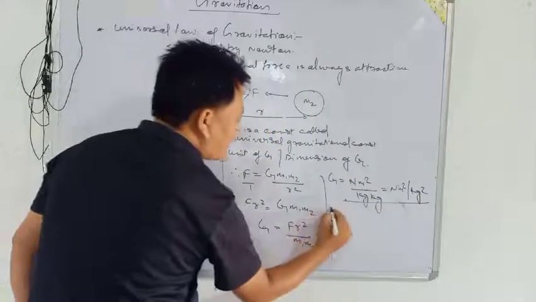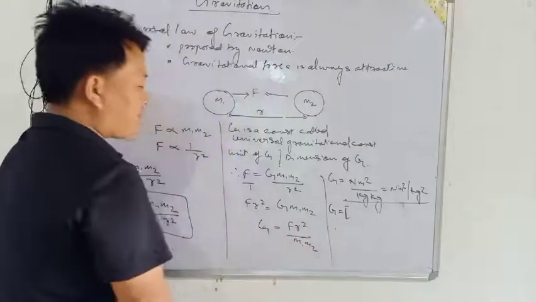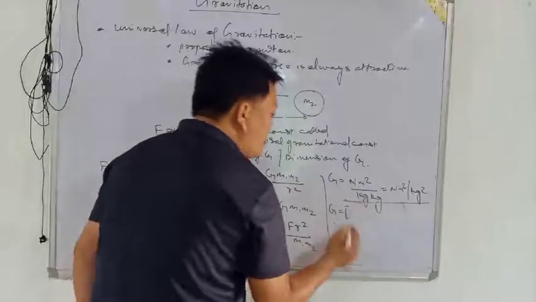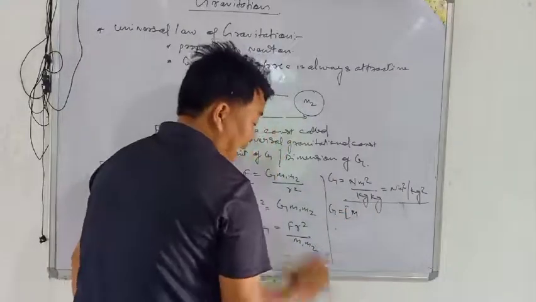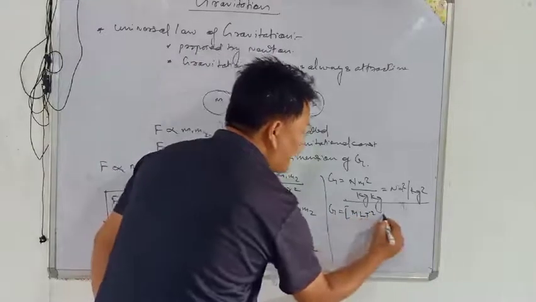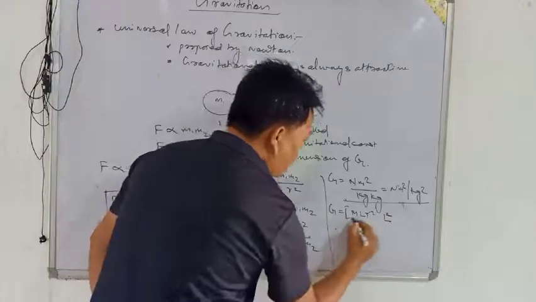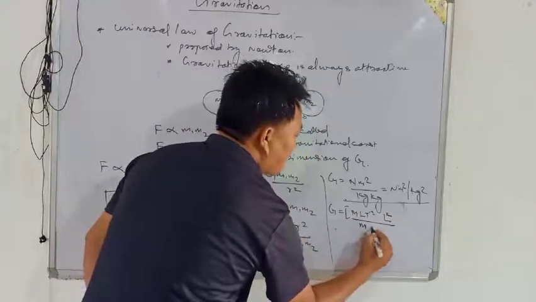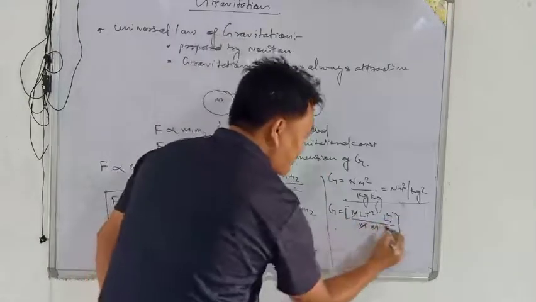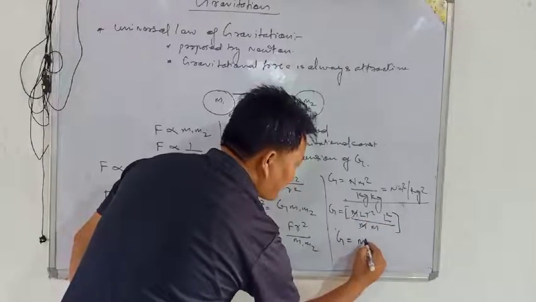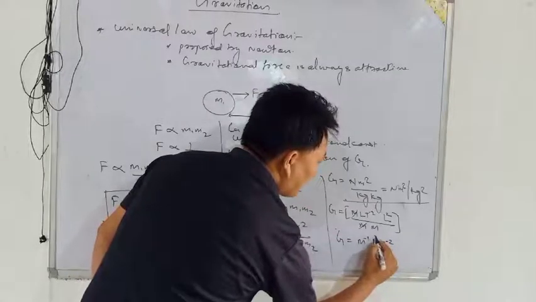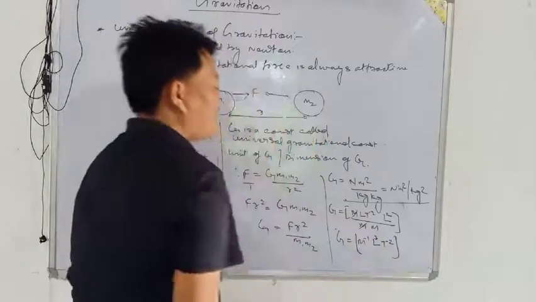Now for the dimensions of G: the dimensions of force are mass into acceleration. Mass is M, acceleration is T to the power minus 2, and r is length, so r square is L square, divided by m1 m2, where one M cancels. So G is equal to M to the power minus 1, L cube, T to the power minus 2.